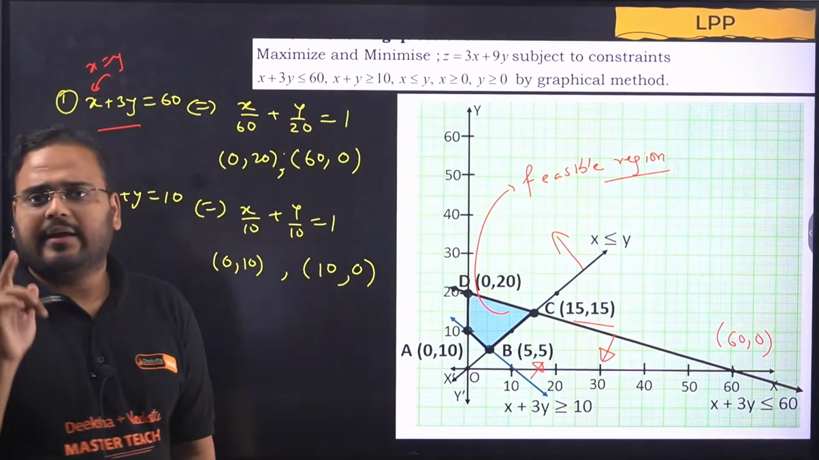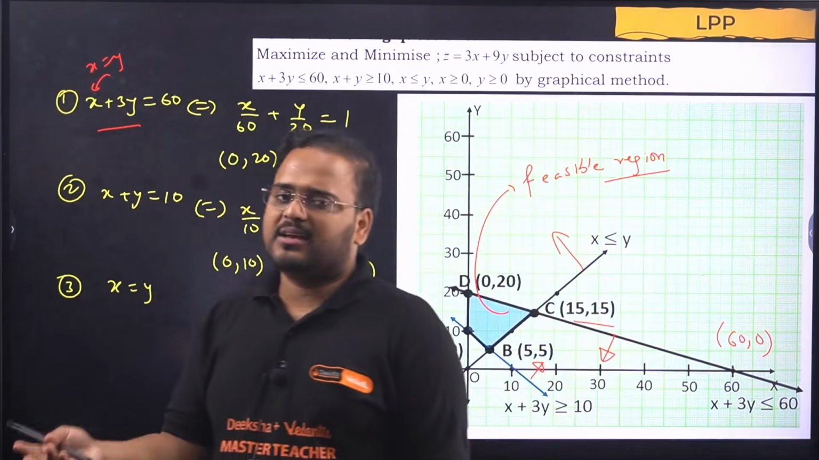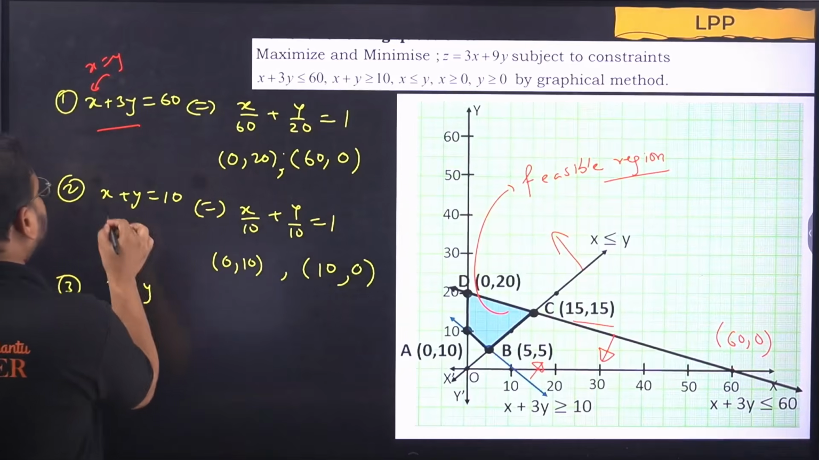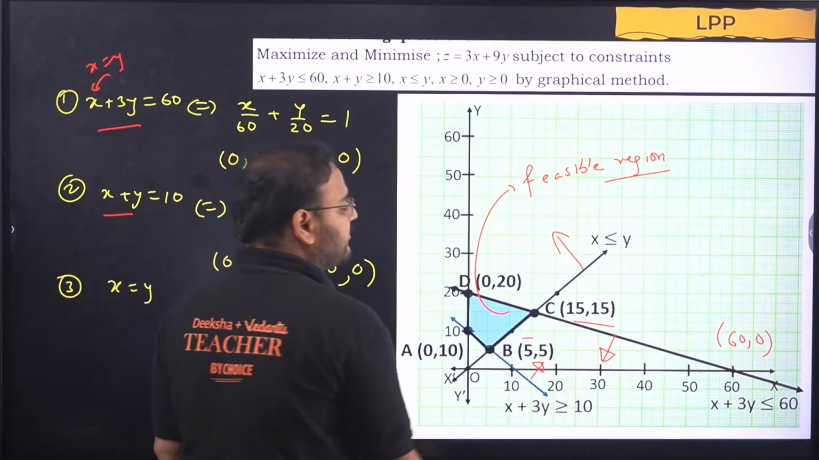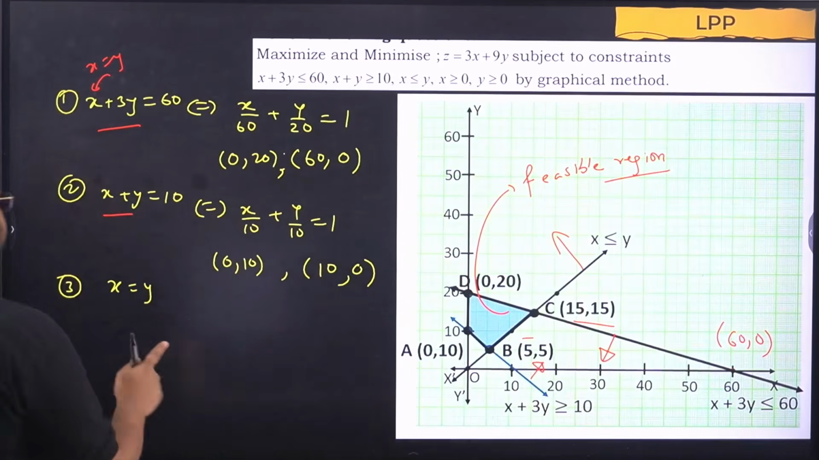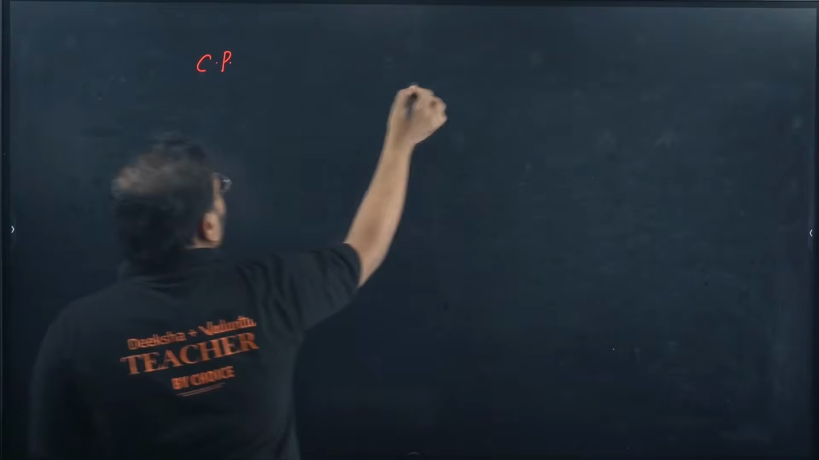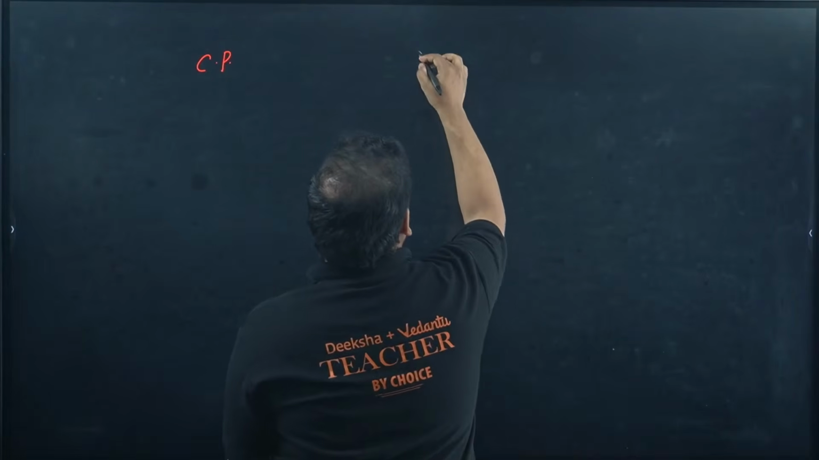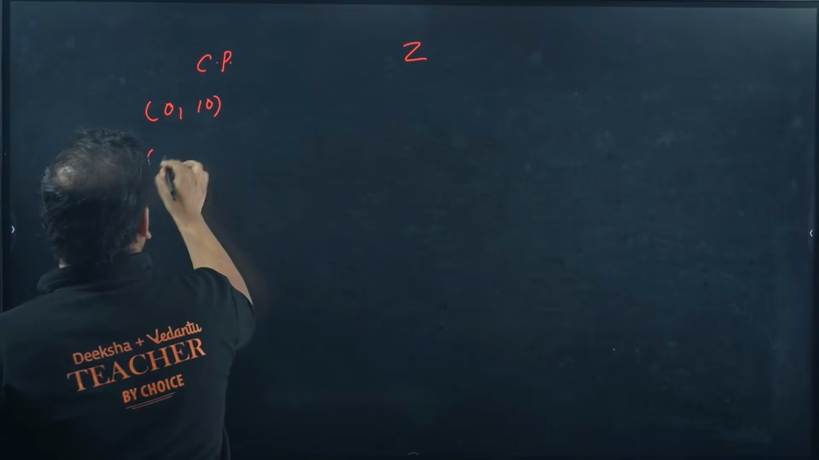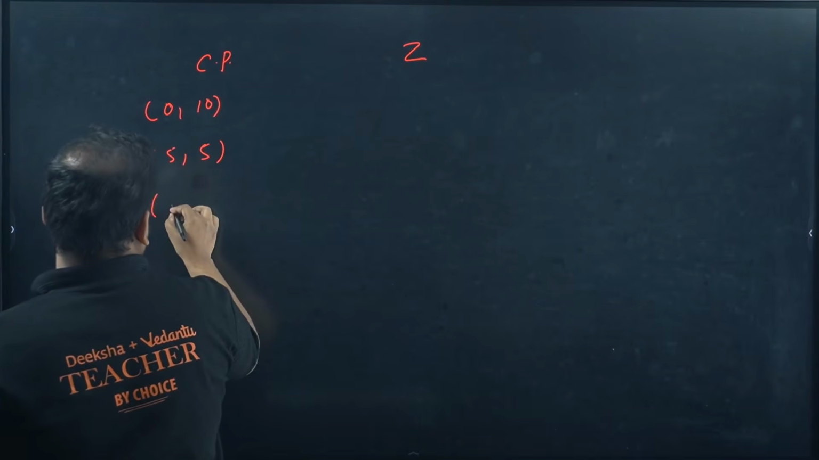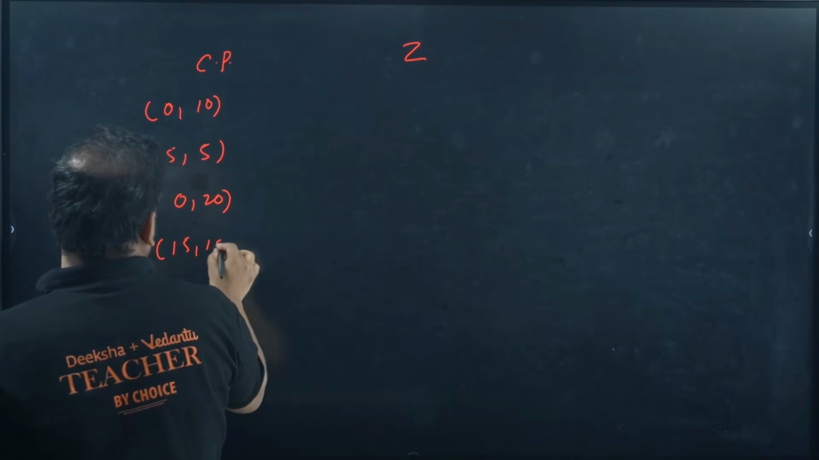Correct, na? X equals to y, if you put, it will become x plus 3x. So 4x equals to 60. X is 15. Over here, if you put x equals to y, you'll get 2x equals to 10. X equals to 5. So x and y are both 5 and 5. Now we have 4 corner points, and then we have what, beta? We have objective function. Let's write corner points first. 0, 10, 5, 5, then we had 0, 20, I guess, and we had 15, 15. Am I right?